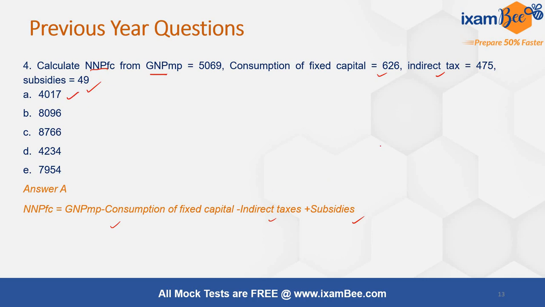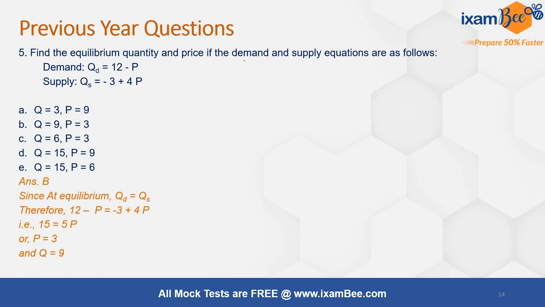As you can see, they have also started including numericals from some of the portions, and numericals from national income are very important and very scoring as well, if you remember all the formulas. So just go to the description of this video and download the national income PDF. Then you will never have any problem in solving the numericals, because all the related terms are explained in the document.